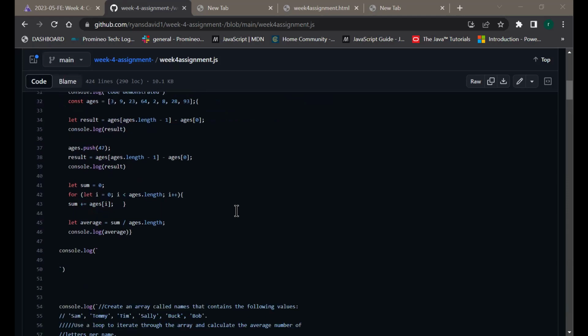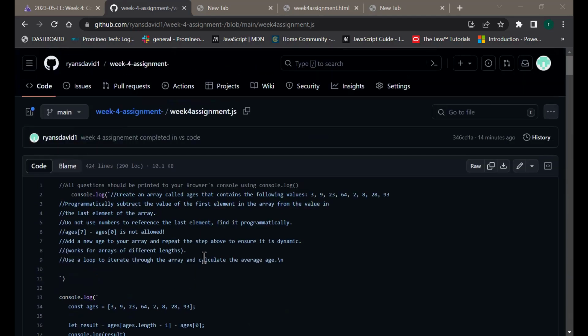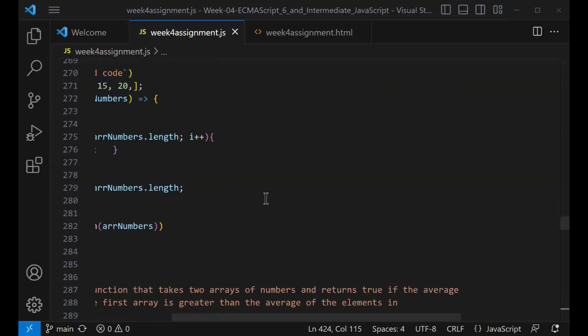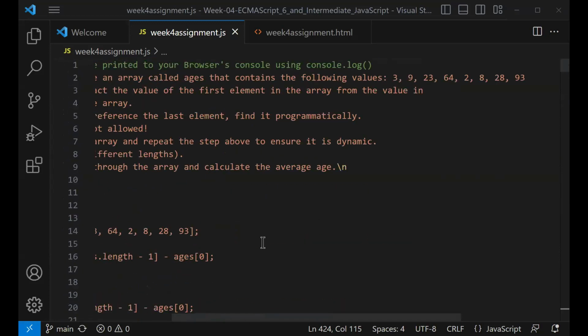Yeah, so I wanted to go through this. I'm probably going to go through it in Visual Code to make it a little easier for me. All right, so this is Visual Code. So we'll go up here and I can show you where we're going and what I did.